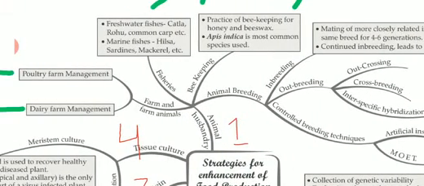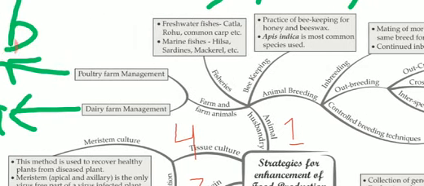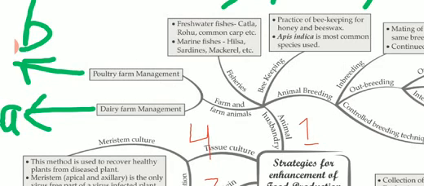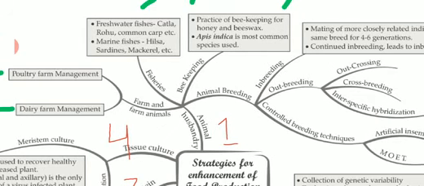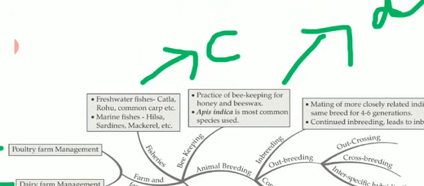Animal husbandry is divided into four further subcategories. Number one, farm and farm animals. Number two, fisheries. Number three, beekeeping. And then we will talk about animal breeding techniques. Farm animals can be of two kinds. First is dairy farm management. Number two, poultry farm management. In fisheries, as we have already discussed, marine and freshwater fishes are kept and their products are taken for meat production. Number three is beekeeping. In this, what is being studied? The practice of beekeeping for getting honey as well as other products.